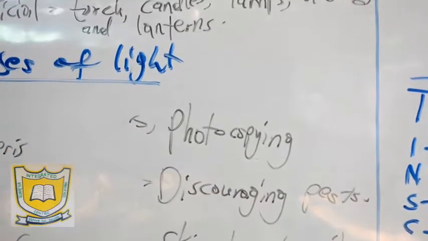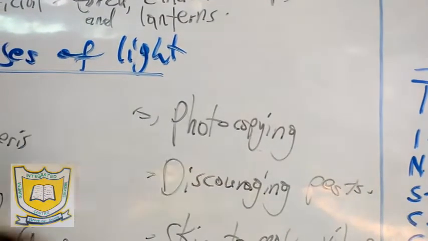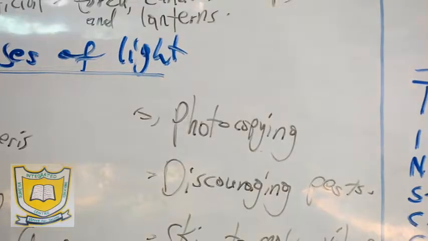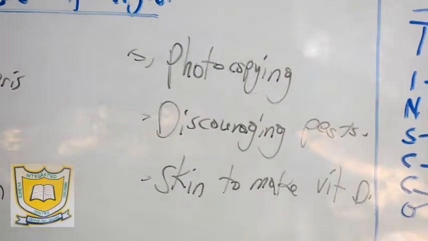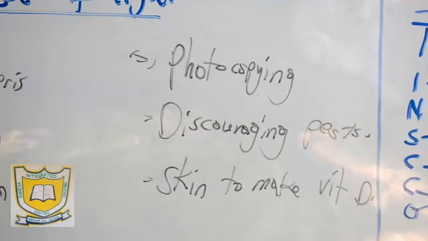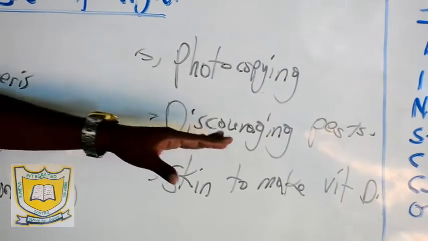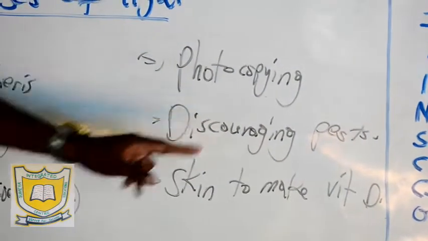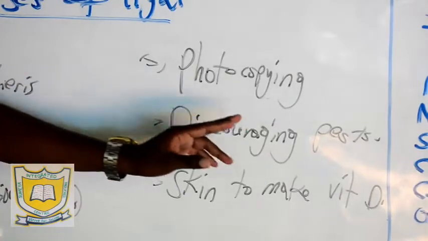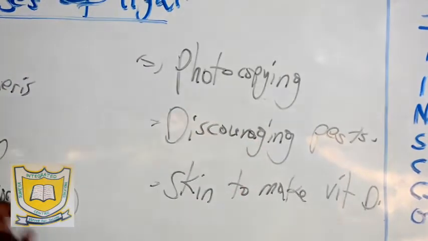Discouraging pests: we have pests like rodents or rats that might be discouraged. Cockroaches like hiding in dark shelter, in dark places in the room. So when there is light, some of such pests will run away and hide in darkness.